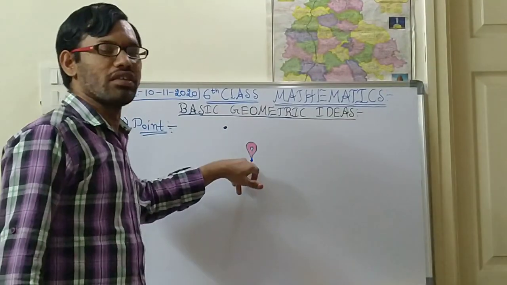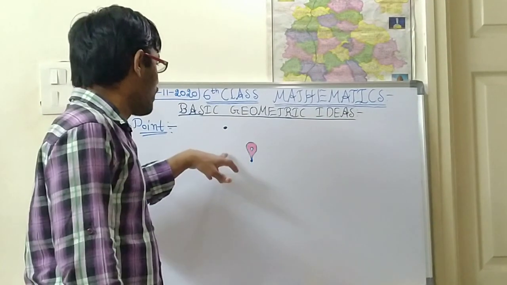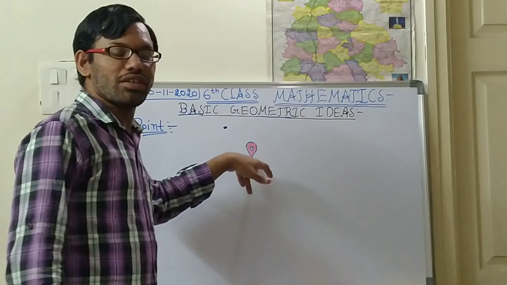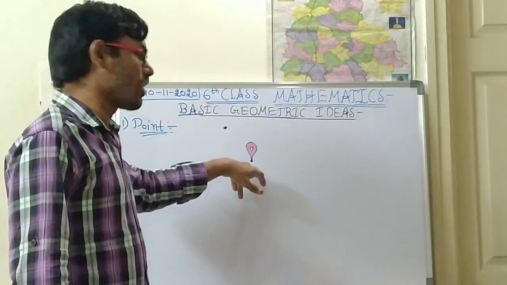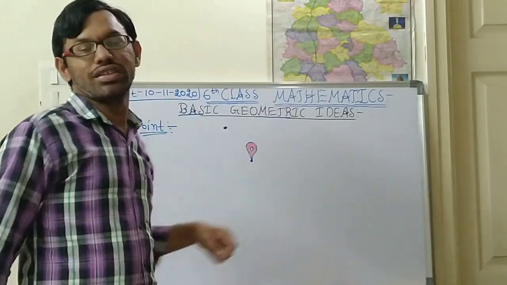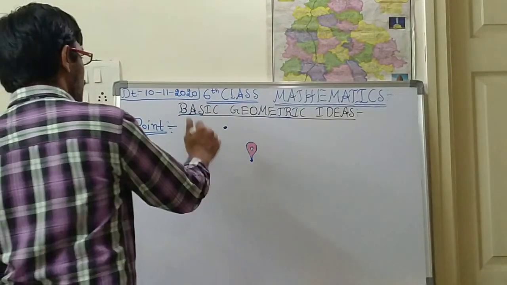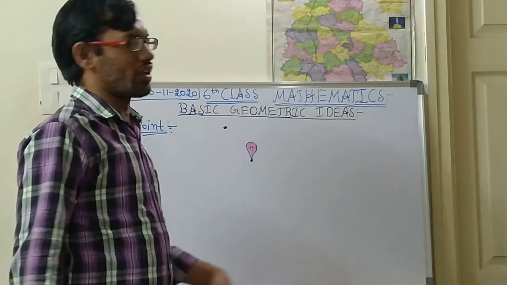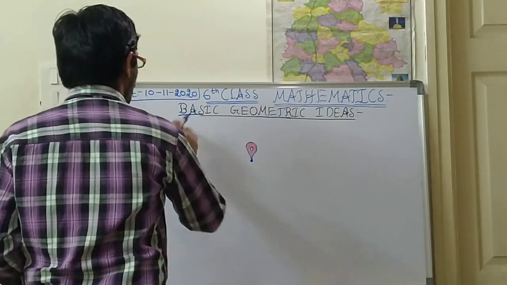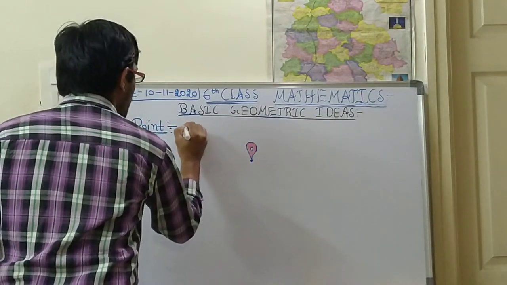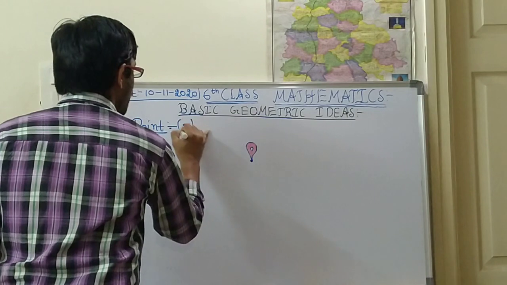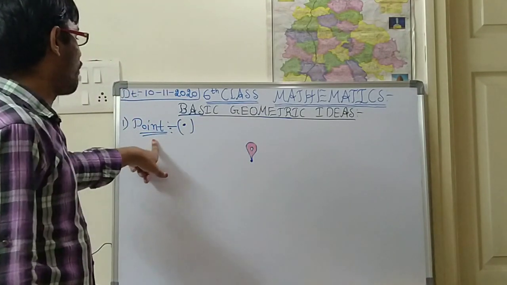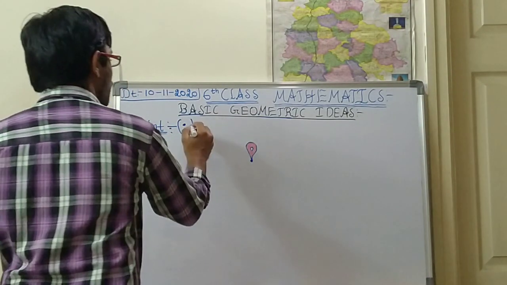So this is the location where you are supposed to go. This is represented as a point, a pinpoint structure. It is describing the location. Please note down the definition, children, and here please keep the symbol like this in brackets, and after that write down the definition.